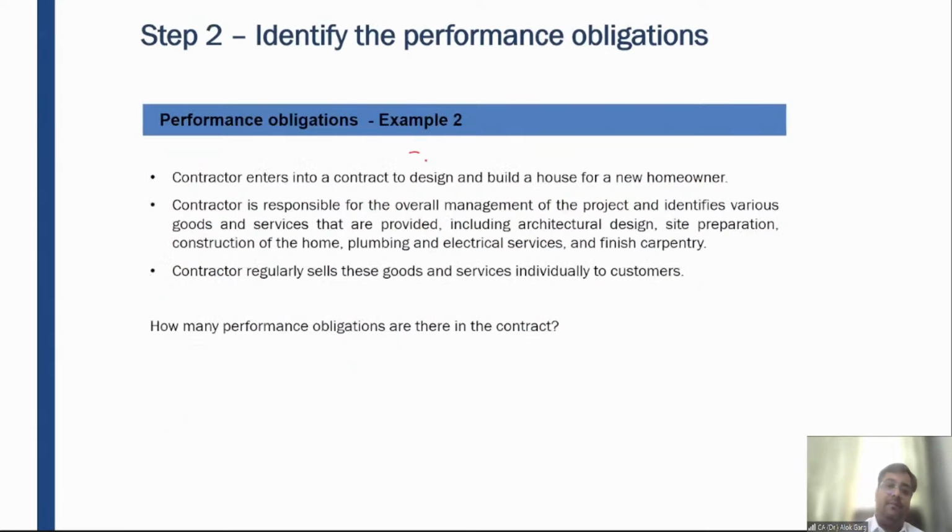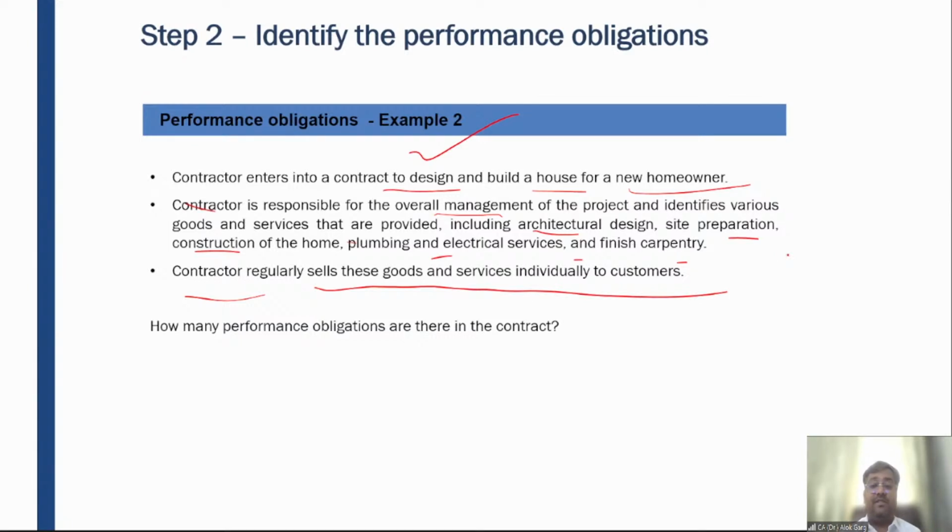Another example. A contractor enters into a contract to design and build a house for a new homeowner. The contractor is responsible for the overall management, including architectural design, site preparation, construction, plumbing, electrical, and finished carpentry. The contractor regularly sells these goods and services individually to customers. So the contractor also provides only architectural service to one customer, and only electrical and plumbing service to another, right?